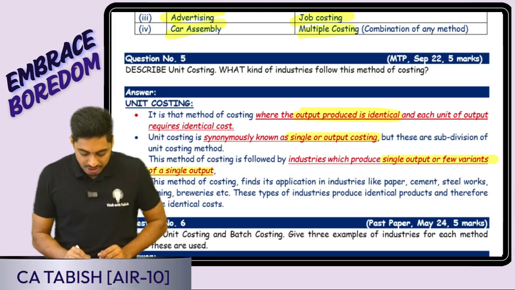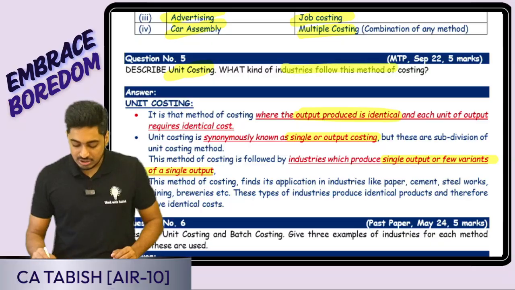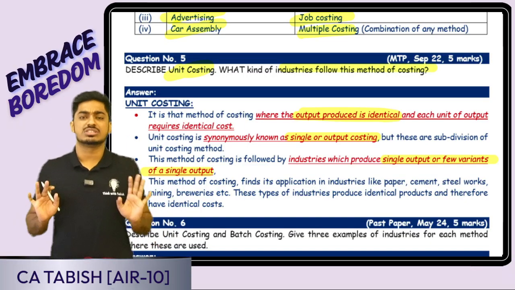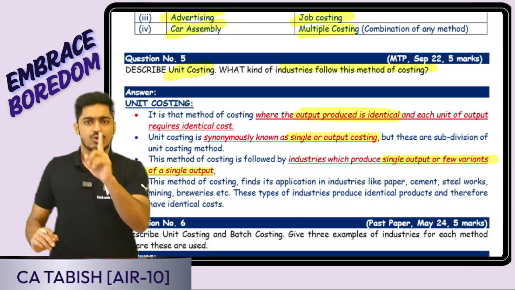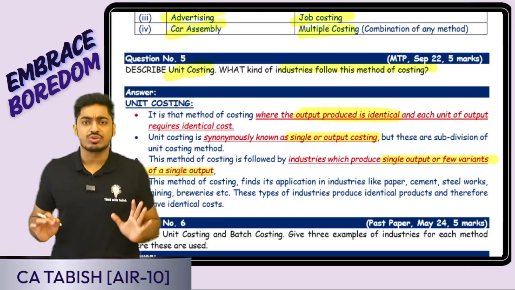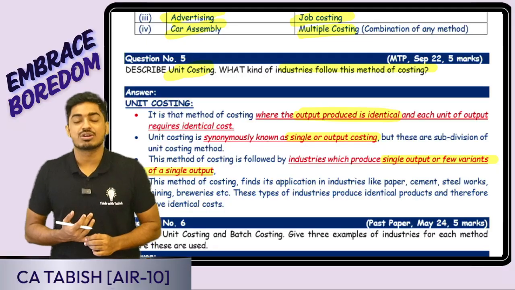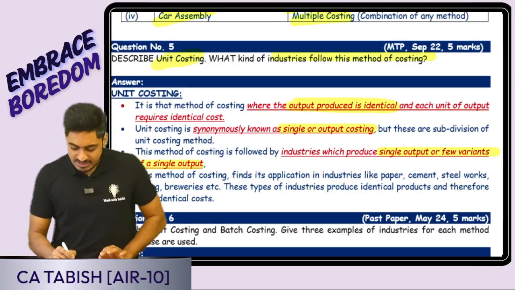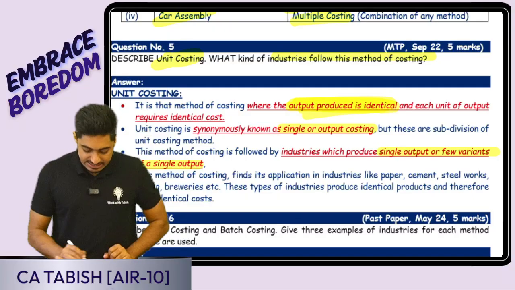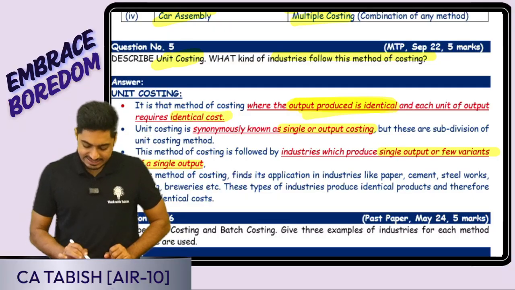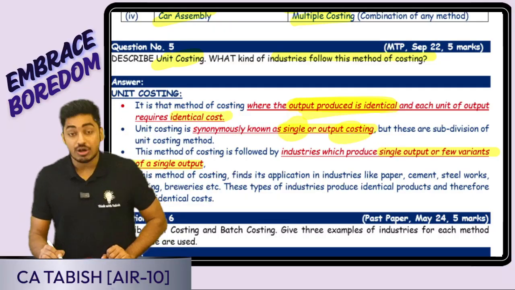Next is unit costing. What is unit costing and which kind of industries follow it? Where the company is producing only one type of homogeneous goods, nothing else, only one type of product, it is called unit costing. It is also called single costing or output costing. It is a method where the output produced is identical. I am producing one product only, and each unit of output requires identical cost.